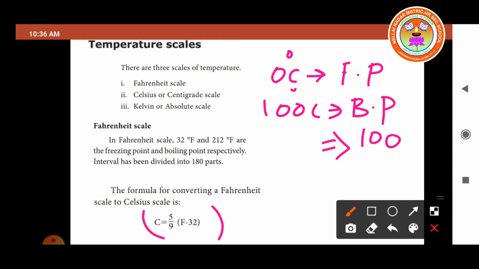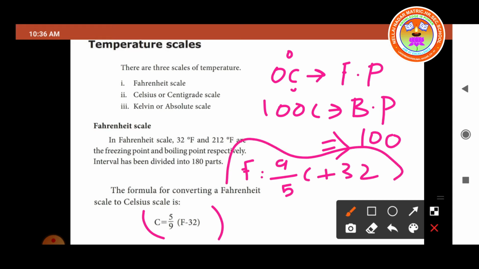To convert the Celsius scale to the Fahrenheit scale, we use one more formula: F = 9/5 C + 32. So, to convert Celsius to Fahrenheit: F = 9/5 C + 32. To convert Fahrenheit to Celsius: C = 5/9 (F - 32).